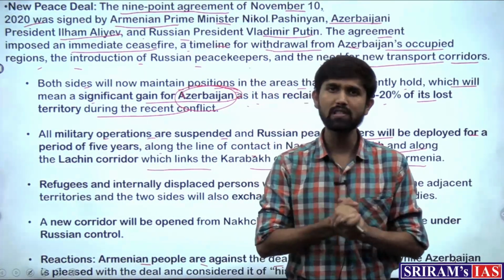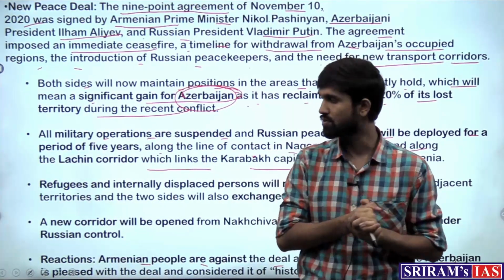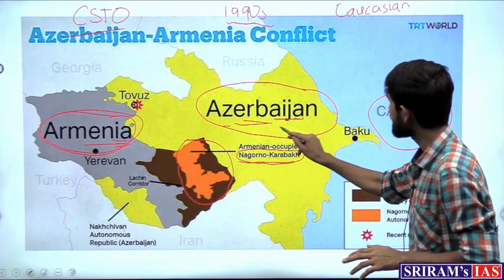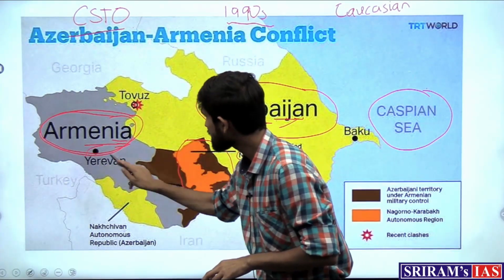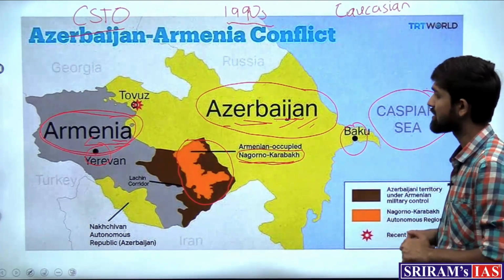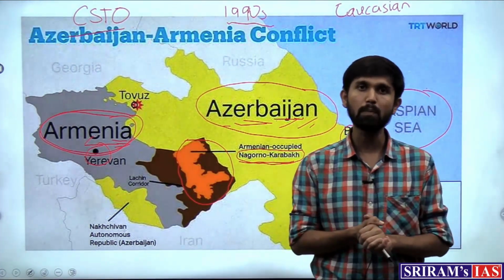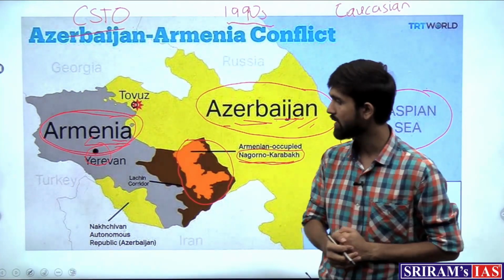So from the UPSC point of view, what becomes important for us is the name of these locations, as to where exactly is the Nagorno-Karabakh region found. So it's in Azerbaijan. Then the capitals of both countries. So Yerevan is the capital of Armenia and Baku is the capital of Azerbaijan. So these are the important pointers with respect to the prelims examination that can be useful for us. So with this, let's move on to our next article for the day.